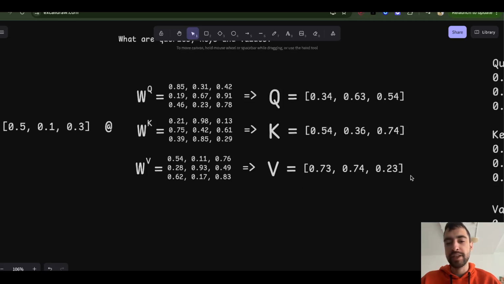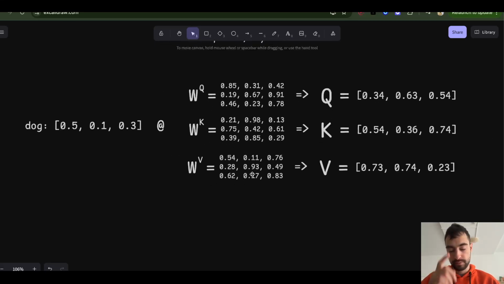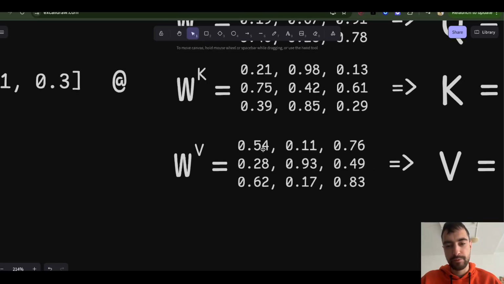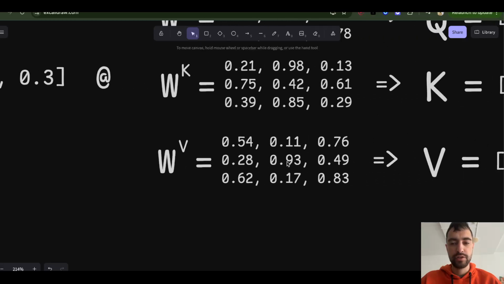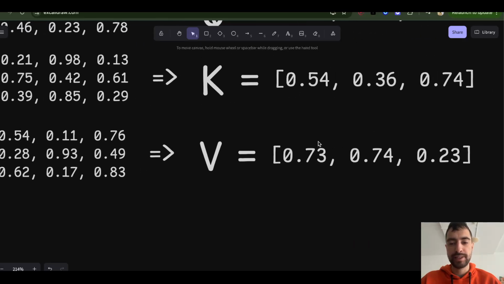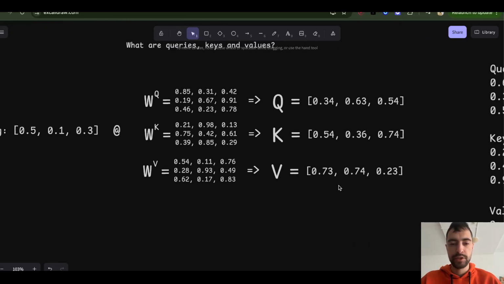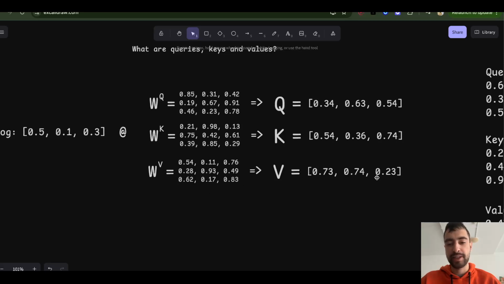And then value is what it actually gives you, or what it gives to the context, to the token, when you calculate the query and key dot product. For value, it will be the same. The first column takes the whole vector and transforms it into the first feature. The second column is for generating the second feature, etc.